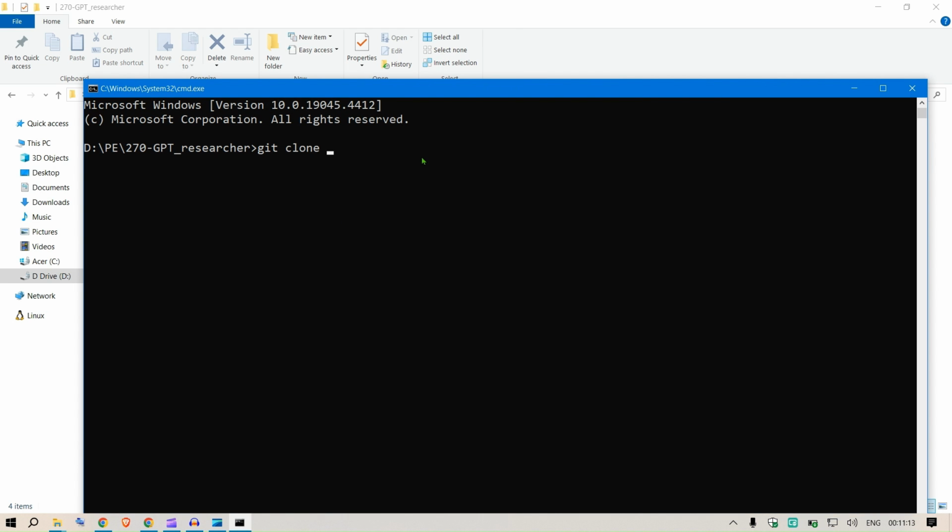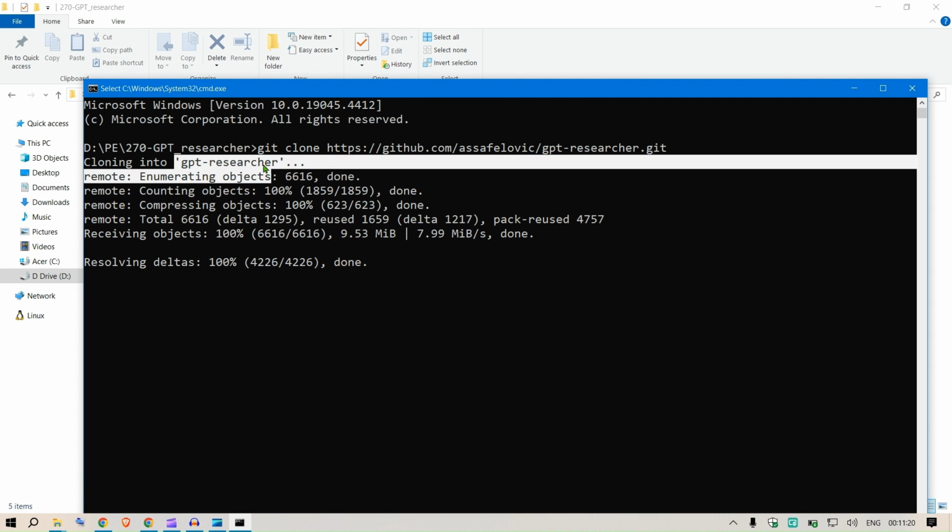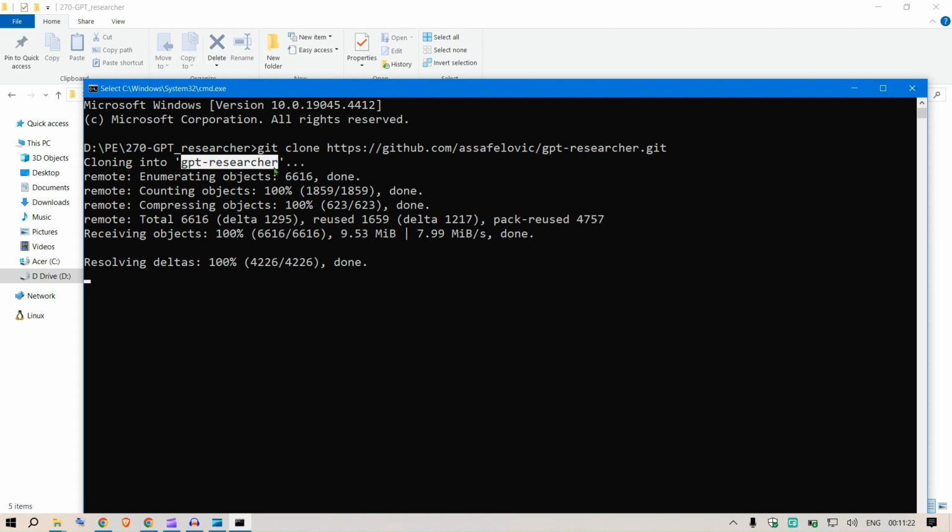So of course we need to have git installed as well. So git clone the repo link. Then we copy this GPT Researcher name, and once we have downloaded the contents of the repo, we say cd or change directory to GPT Researcher. Now we are inside the GPT Researcher folder. We need to say code space dot enter.